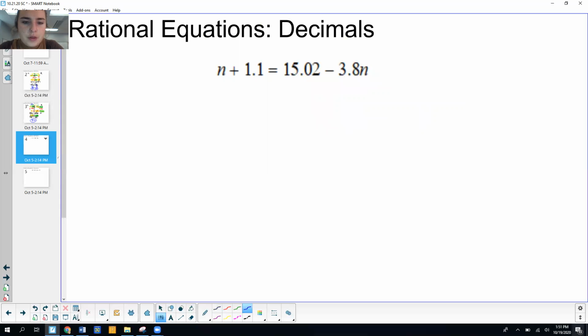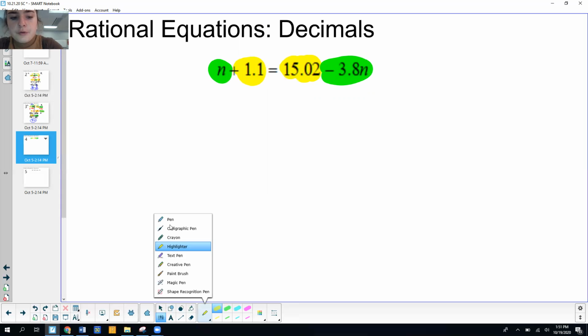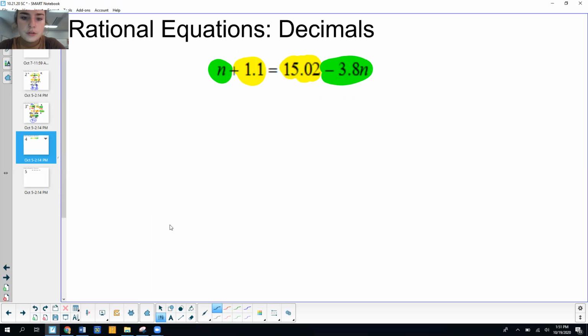All right. For this one, n plus 1.1 equals 15.02 minus 3.8m. So I'm going to highlight my variable terms. I'm going to highlight my constant terms. And I really recommend doing this for fractions and decimals, just because it looks like a lot, but when we break it down, it's really not too bad. Same process that we normally would use, just need a calculator a little bit more.